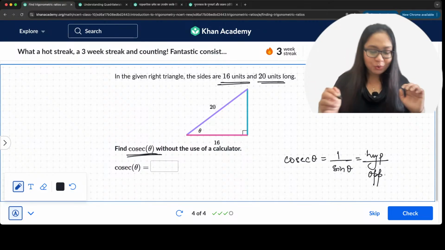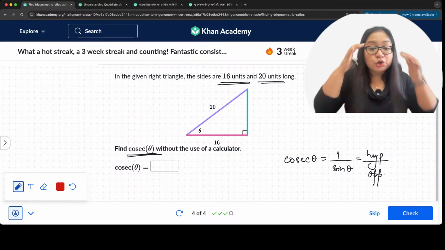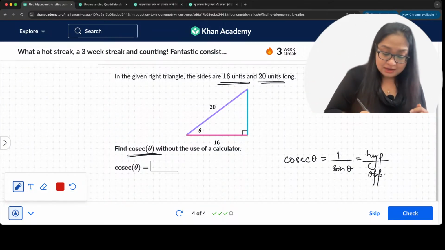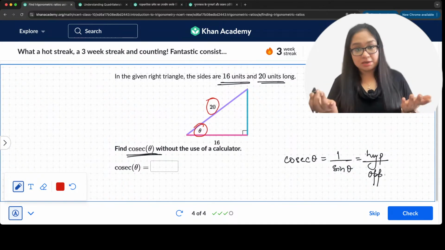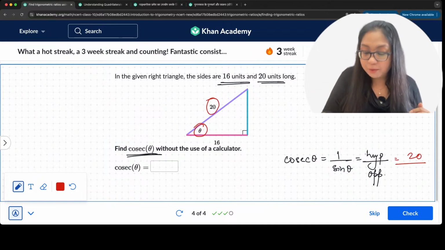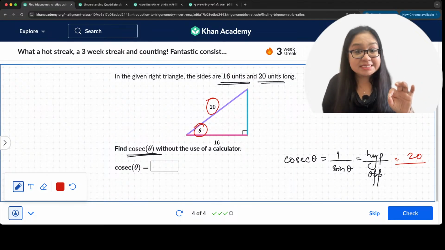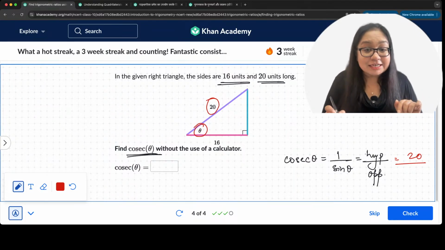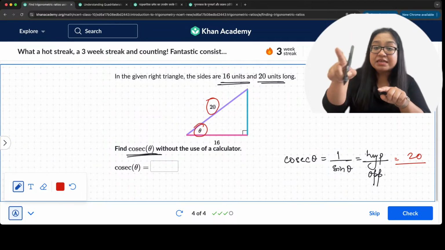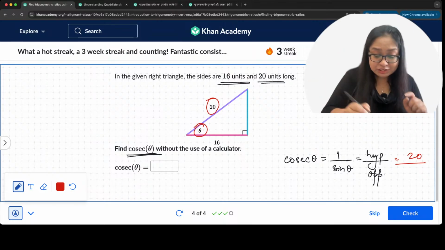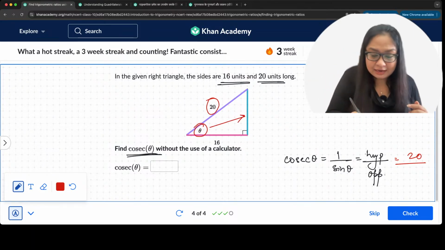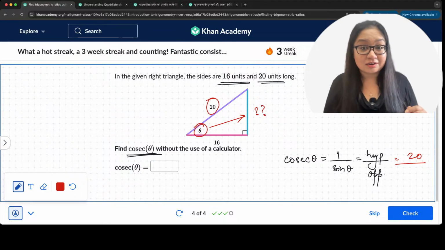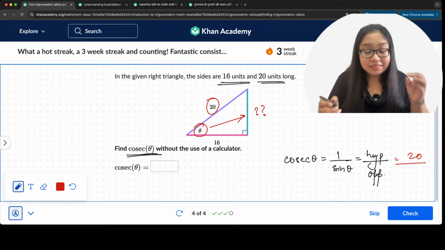Now we go ahead and check. Do we have the hypotenuse? For this angle theta, the hypotenuse is 20. That is 20 upon the opposite side. For this angle theta, which is the opposite side? Opposite means far away. We don't have that here, so we apply Pythagoras and find out the value.